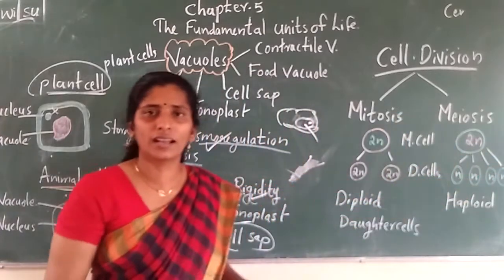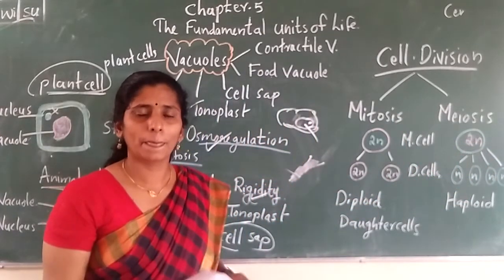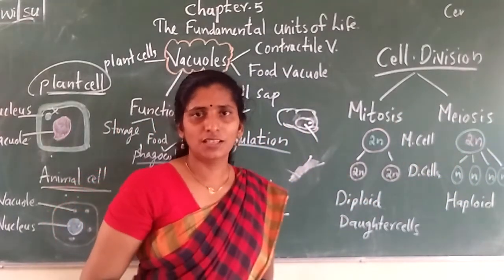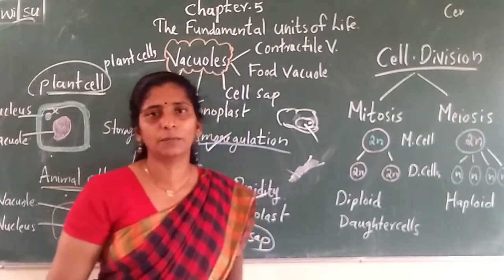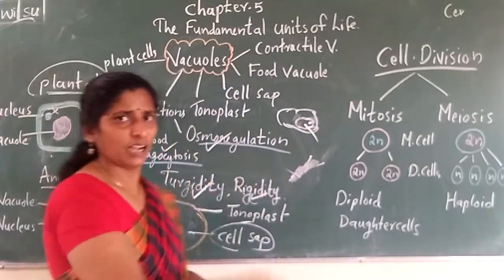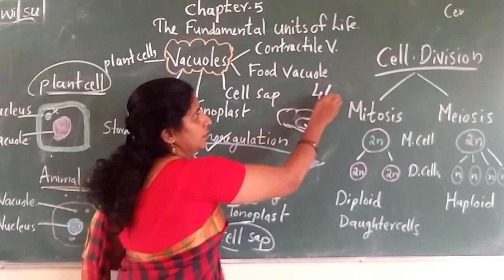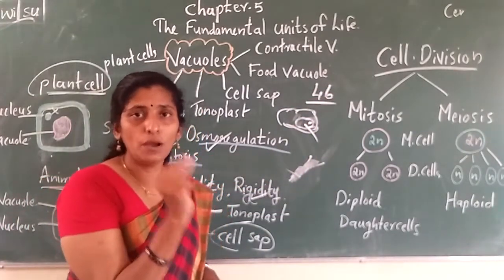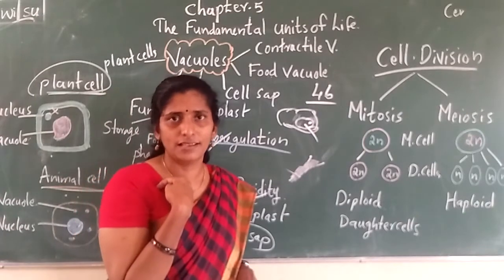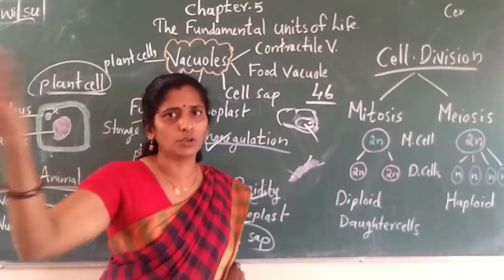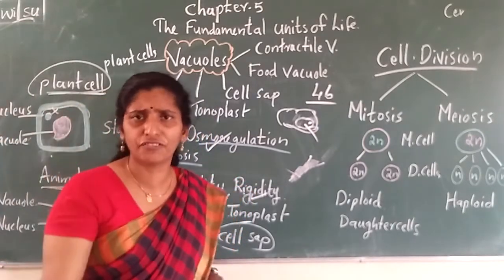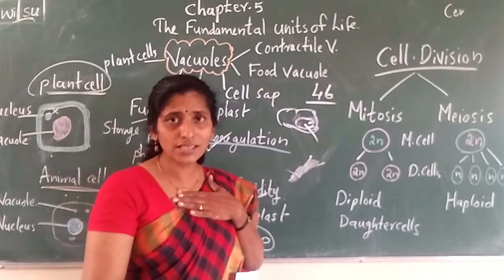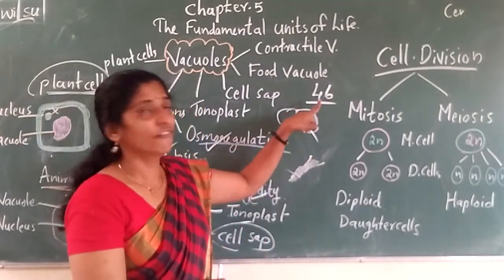What is this 2n and n? Any idea? Do you know chromosomes? So how many chromosomes are in your body? Say how many chromosomes? 46. In each cell there are how many chromosomes? 46 in our case. Okay, in some flies and mosquitoes the number of chromosomes will be different. Okay, but in our cells how many chromosomes are there?